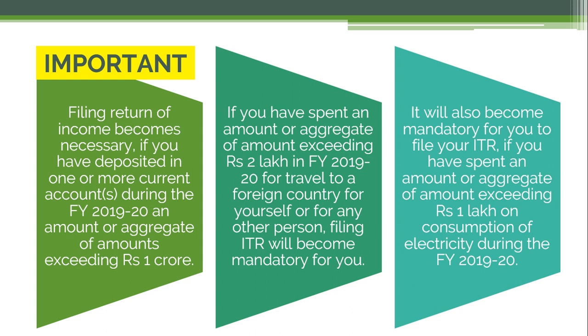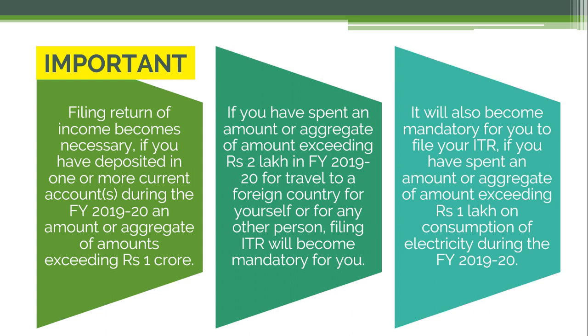And the third one is, it will also become mandatory for you to file your ITR if you have spent an amount or aggregate of amounts exceeding rupees 1 lakh on consumption of electricity during the financial year 2019-20. So if you are consuming electricity and paying rupees 1 lakh, this shows that you have an income which comes beyond 2.5 lakh, or maybe beyond 3 lakh or 5 lakh. That's why you have spent rupees 1 lakh.